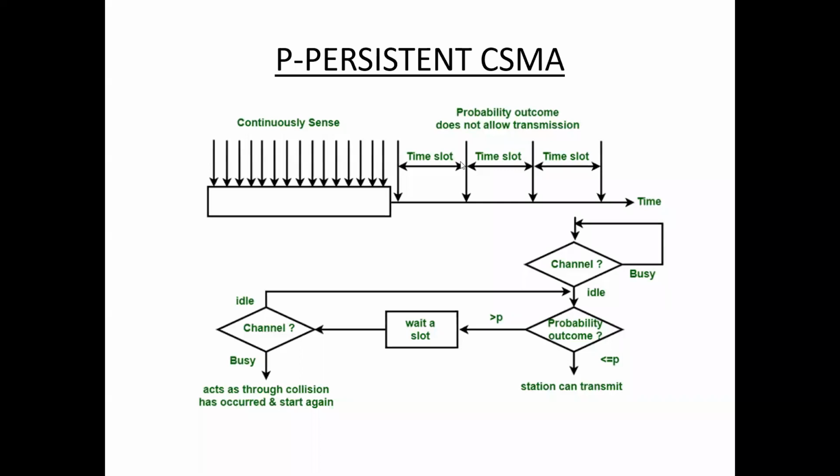Third one is p-persistent CSMA. Here p is the probability. In this method, the channel has time slots, and the time slot duration is equal to or greater than the maximum propagation delay time. When a station is ready to send frames, it will sense the channel. If the channel is busy, the station will wait for the next slot.